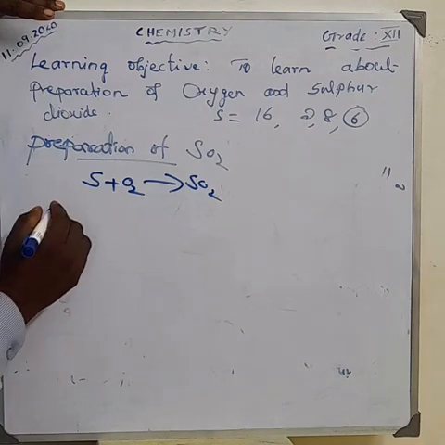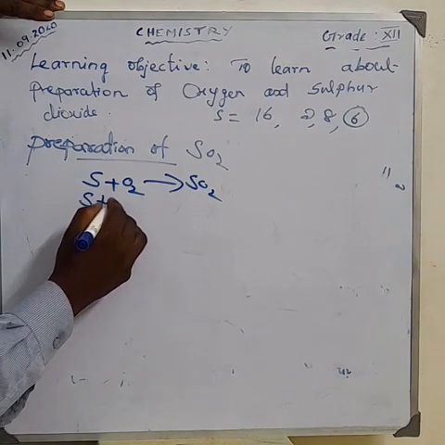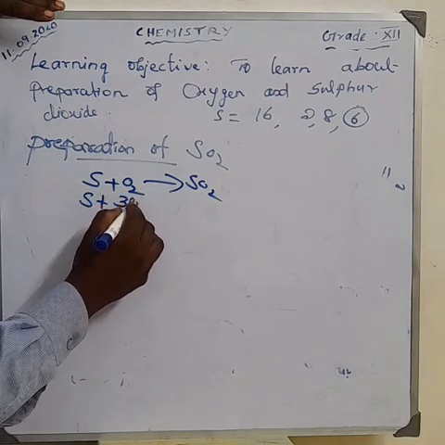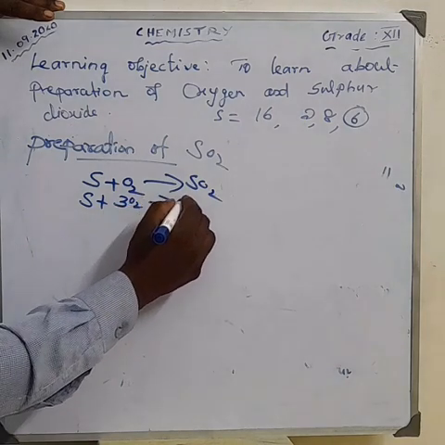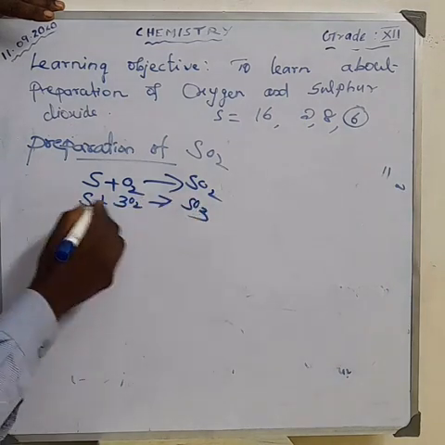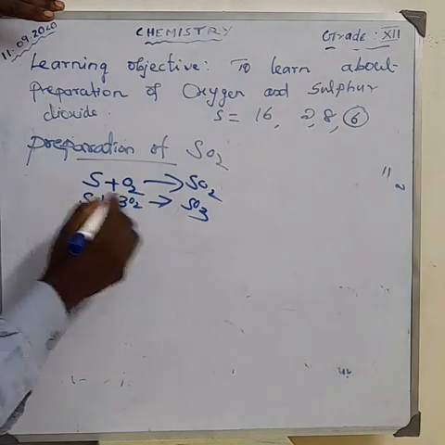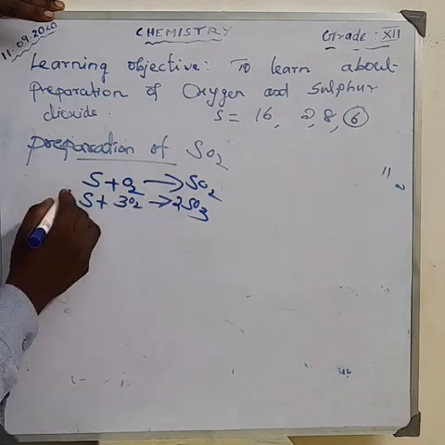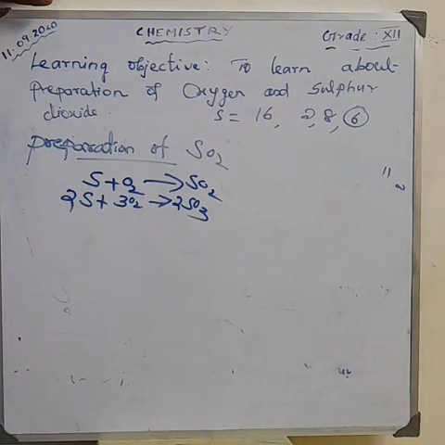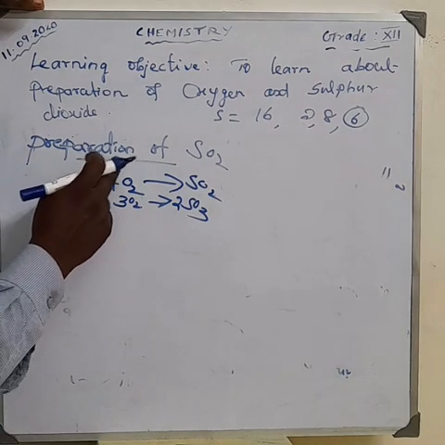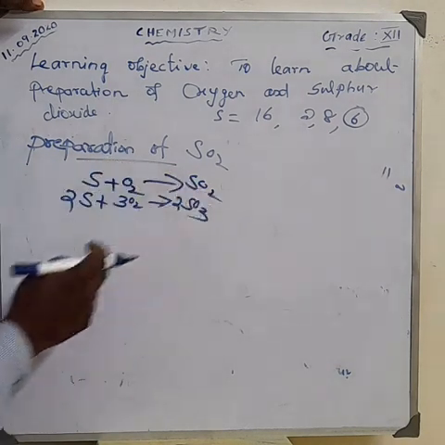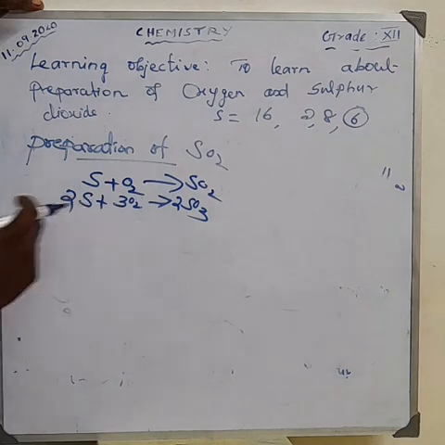Sulfur also reacts with 3 molecules of oxygen to form SO3, sulfur trioxide. Balance the equation: 2 sulfur. Sulfur reacts with oxygen to form sulfur dioxide, and reacts with 3 moles of oxygen to form sulfur trioxide. Okay, this is the preparation from sulfur.